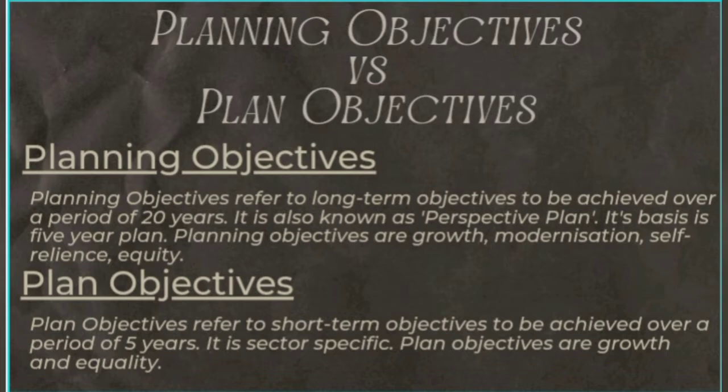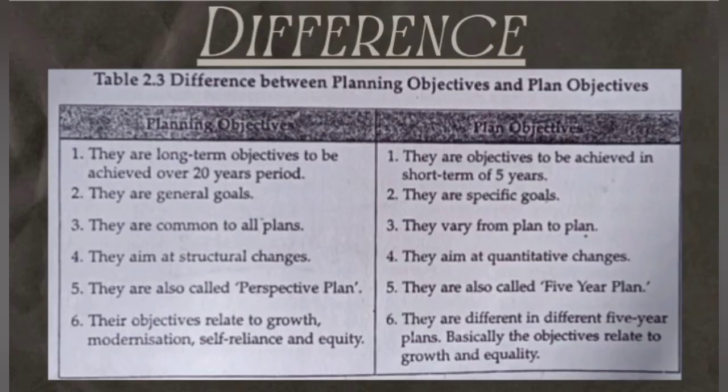So in the coming table you can see we are differentiating planning objectives and plan objectives. Planning objectives are long-term objectives which are to be achieved over a period of 20 years. Then they are general goals, common to all plans, and aim at structural changes. Structural changes means changes in the sectors of the economy or sectoral changes.